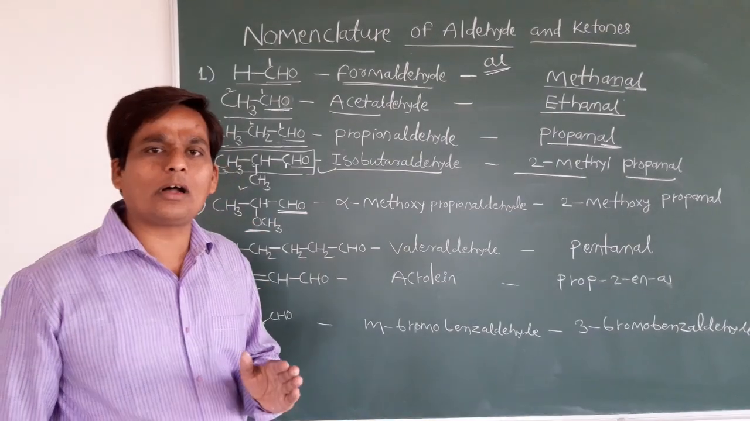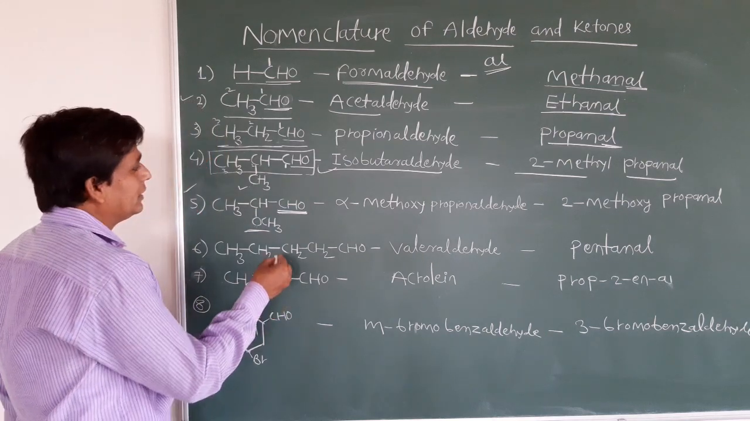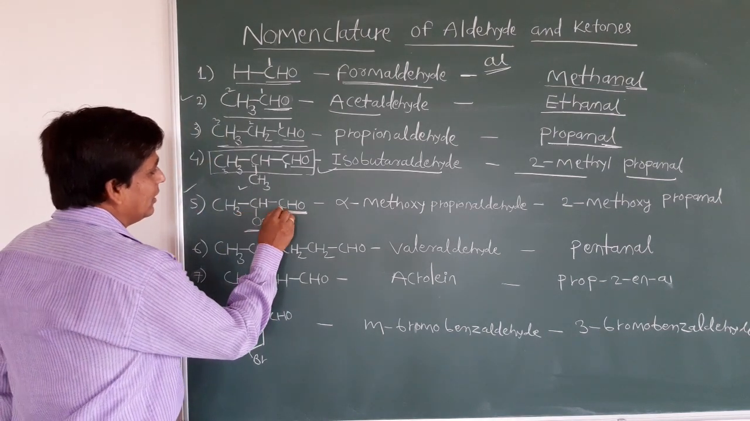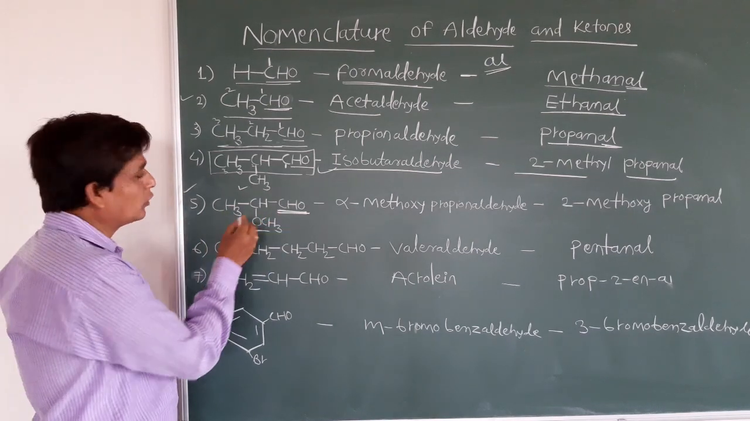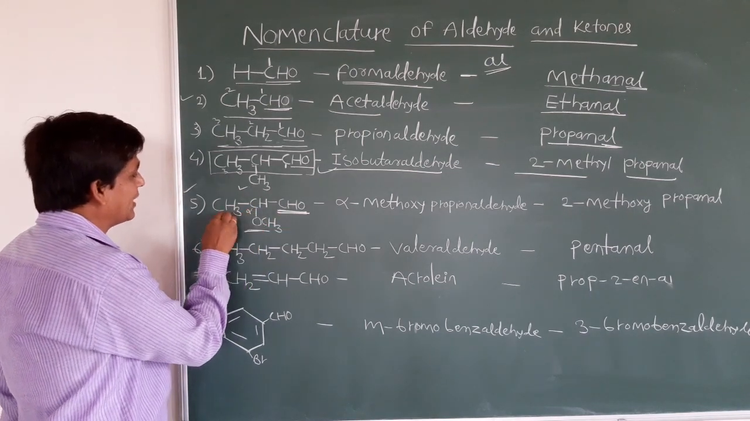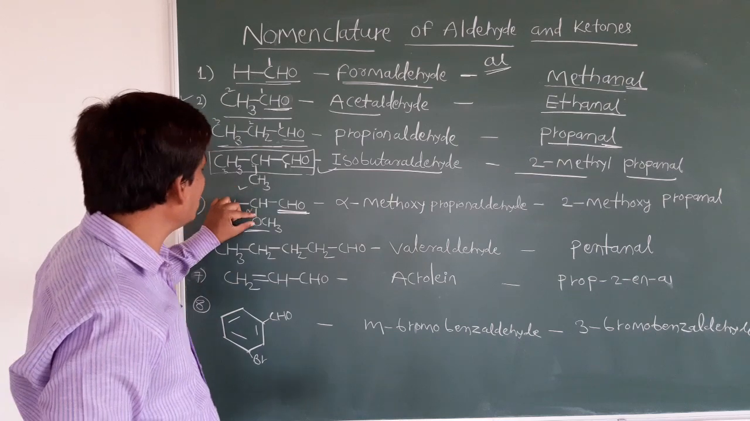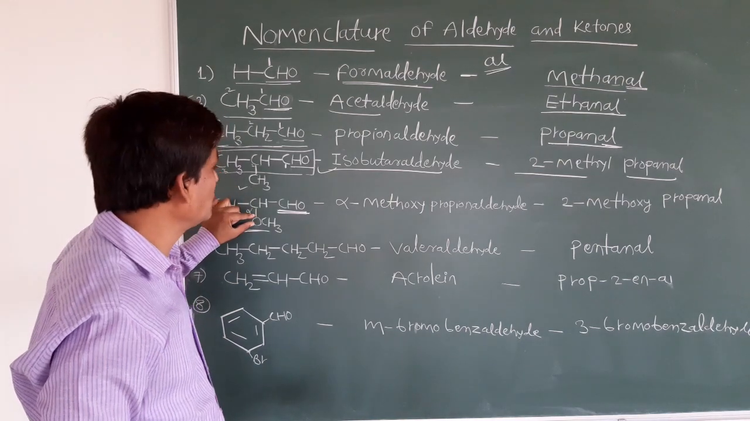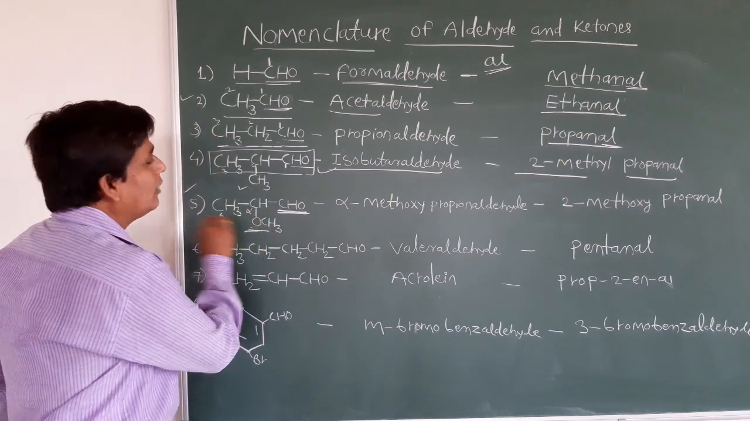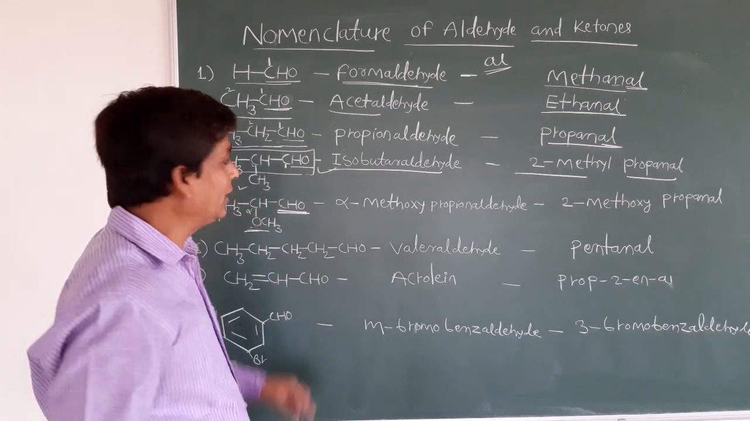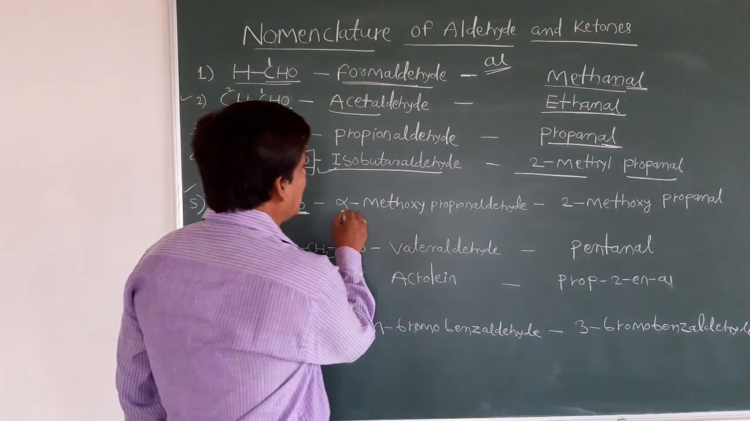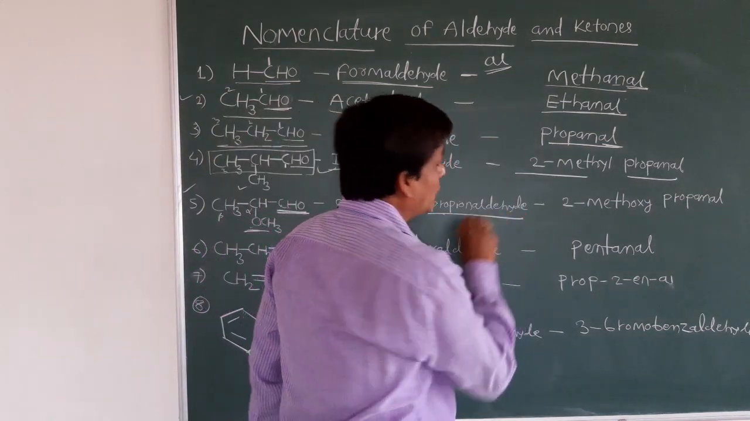Whenever you give the common names, we consider alpha and beta like this. This is a functional group. You start the numbering from next to the functional group. This is an alpha carbon, this is a beta carbon. On that alpha carbon, OCH3, a methoxy group, is there. We can say it is alpha-methoxy, and total how many carbons? 1, 2, 3 means it is propane. Alpha-methoxypropanaldehyde.